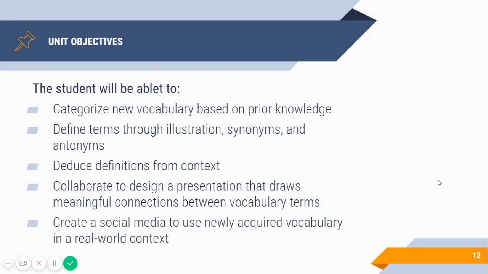Before we begin, let's recap our learning. In the previous video, you categorized new vocabulary by sorting out vocabulary terms into 3 separate boxes. You then achieved Objective 2 by defining terms using the Frayer model. In this video, we will be building on your knowledge by deducing definitions from context and collaborating with your small group to create a deep processing triangle.